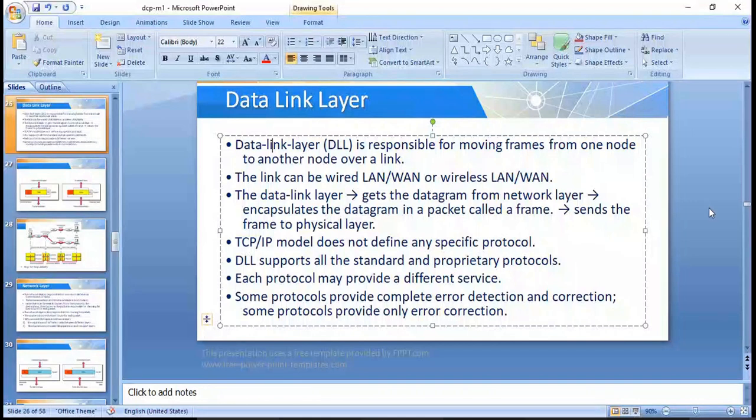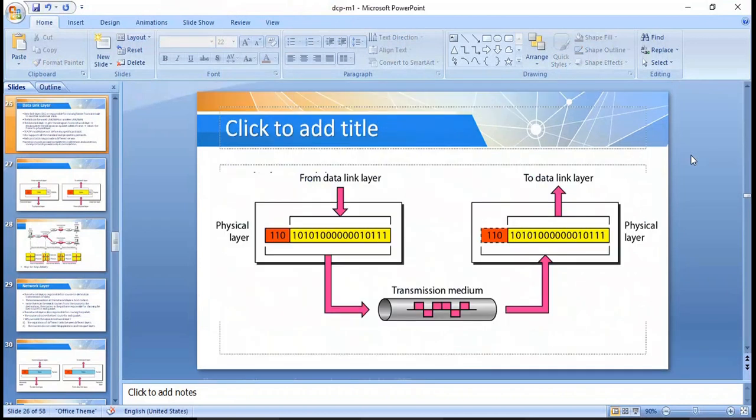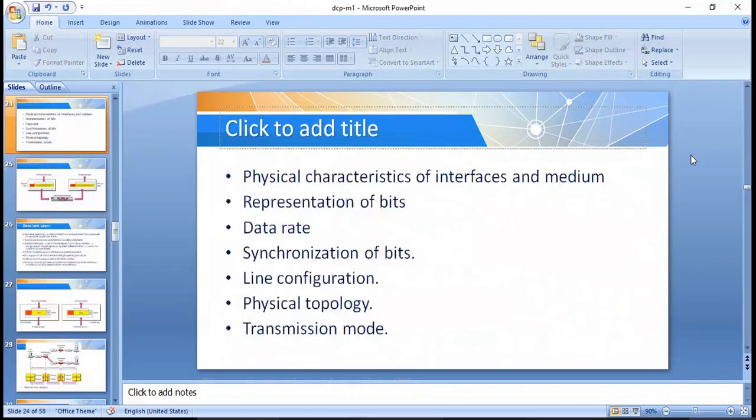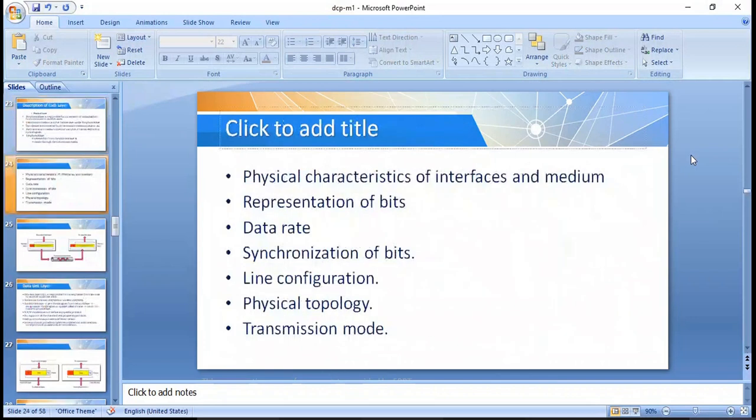So the physical layer means it is directly contacting the transmission media. Okay. What type of transmission media are you going to use? What type of transmission media is connected? Everything is defined at the physical layer, and its interface, the characteristics of the interface. Interface means from your device to the transmission media, it requires an interface. So what type of interface it is going to use, and the complete information it is going to send from the physical layer to the transmission media, it is going to convert into bits.